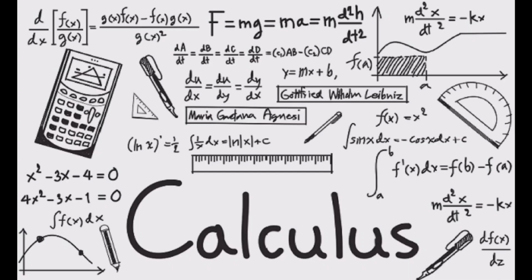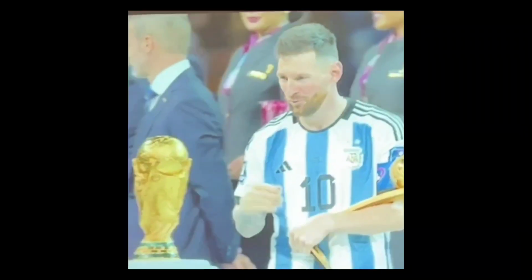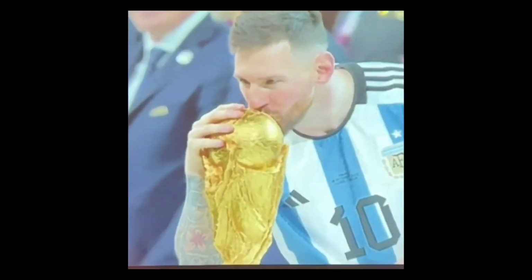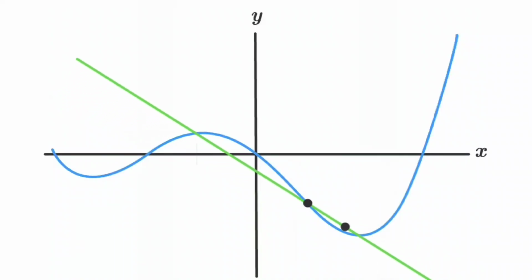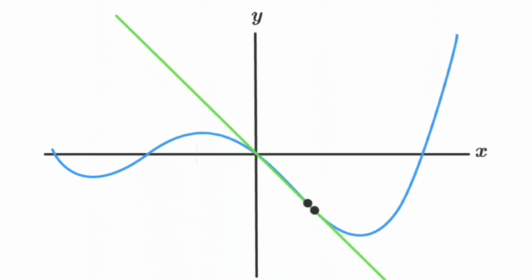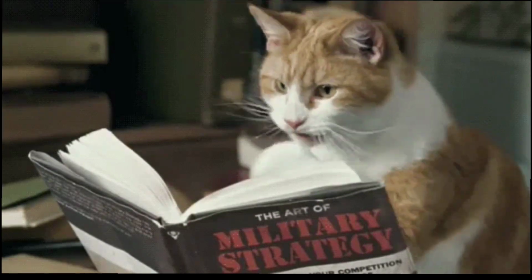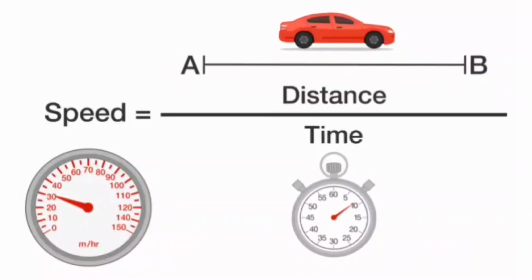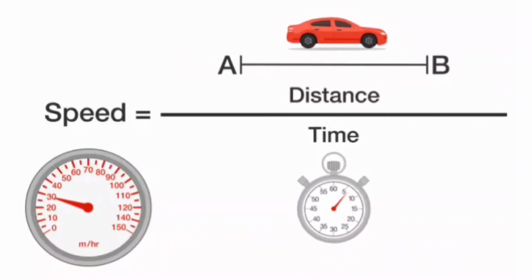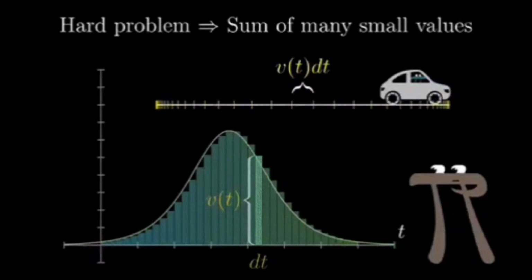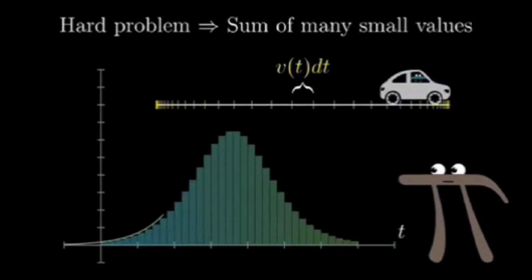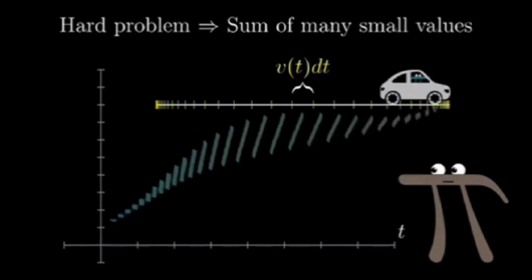In the 17th century, calculus was introduced to the world, which would change maths and physics forever. A derivative tells us the change in some parameter with respect to another at one specific instant. For example, if your speed is constantly changing, algebra can tell you the average speed, but calculus can tell you the exact speed at any moment in time.